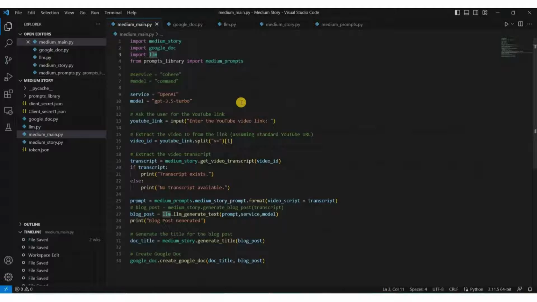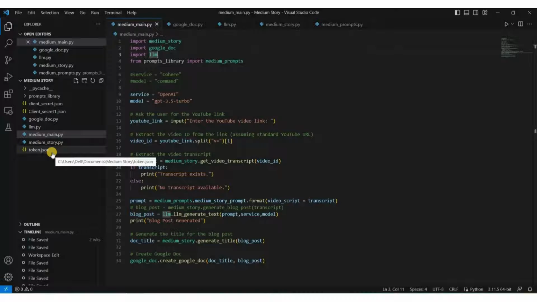Before we run this program, let me tell you one important thing about this token JSON file. This file was created automatically when authentication with my previous Google account was done. When you run this program for the first time, you will not see this token JSON file; it gets automatically created.